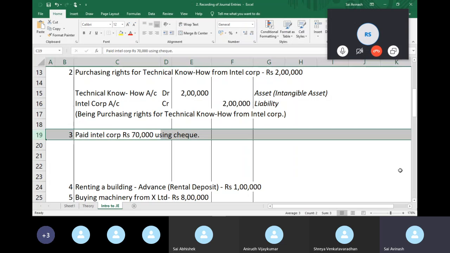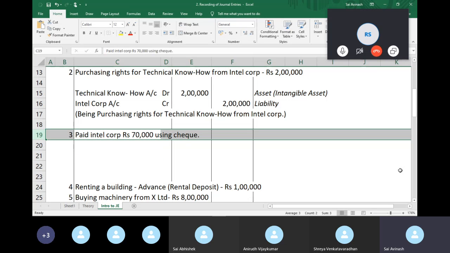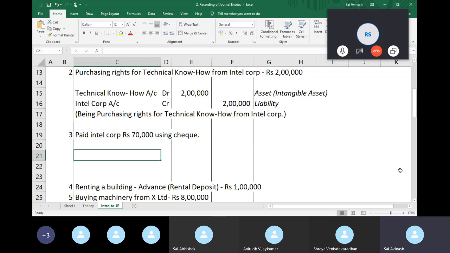So here, this transaction is telling me I am paying Intel Corp using check. So a check is given, which means the bank account is used to pay, which means my bank balance reduces. So the two accounts that are involved in this transaction is Intel Corp and my bank account.